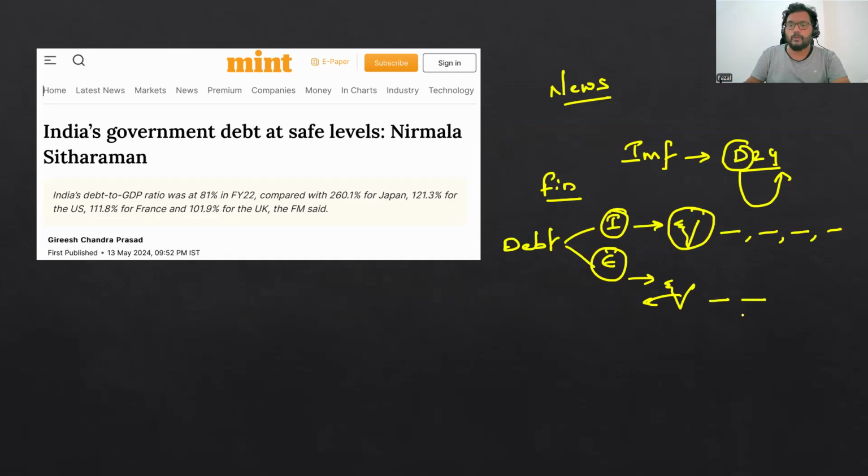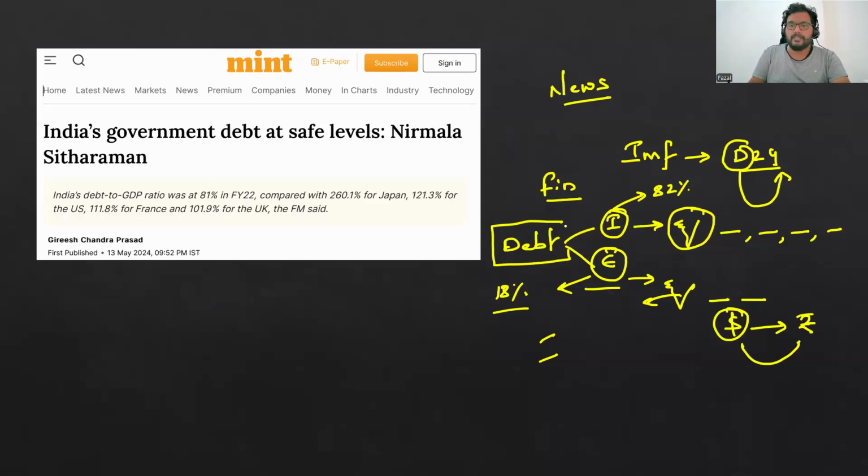These borrowings will mostly be made in foreign currencies. That will definitely have an impact on the rupee. Volatility may create exchange issues that may impact the interest payments you have to pay, and this will impact foreign investors' views and credit ratings. Okay, so external borrowing we don't prefer much. That's the reason it is somewhere around 18 percent. And internal is what India borrows more, somewhere around 82 percent. And this total debt is increasing.